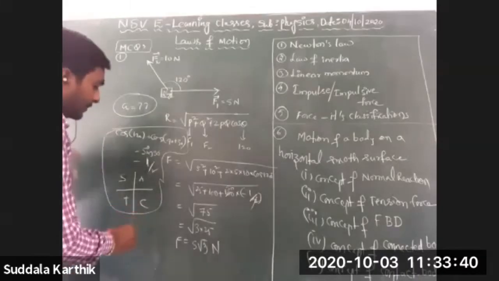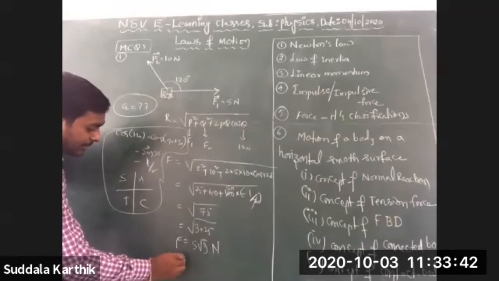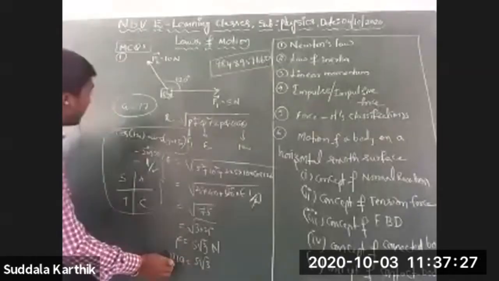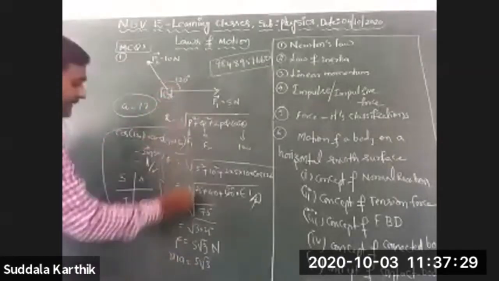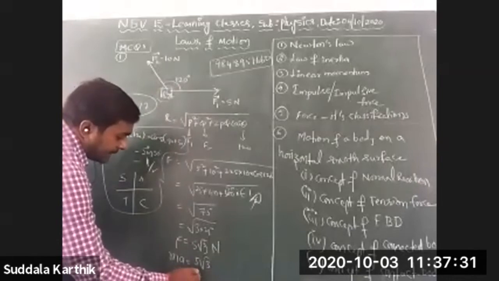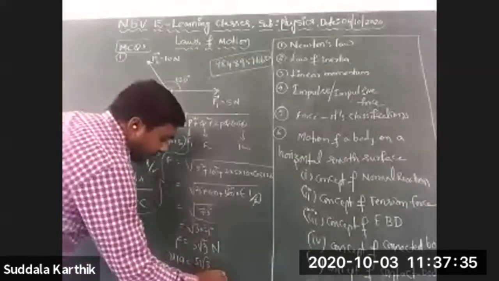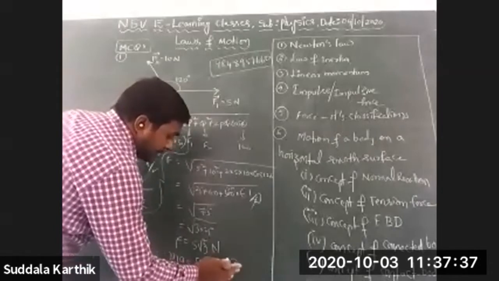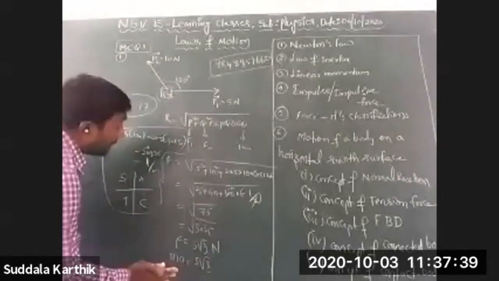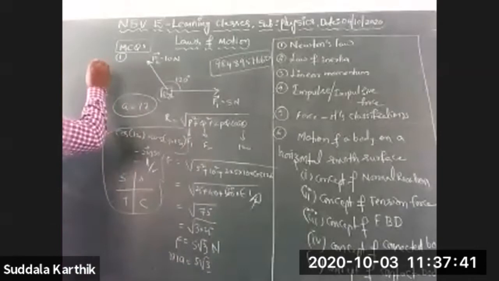You know very well about force is equals to ma. Now, force is 5 root 3. m is what? Mass of the body. Mass of the body is equals to 2. a is equals to 5 root 3. I am writing it here because it is not visible.